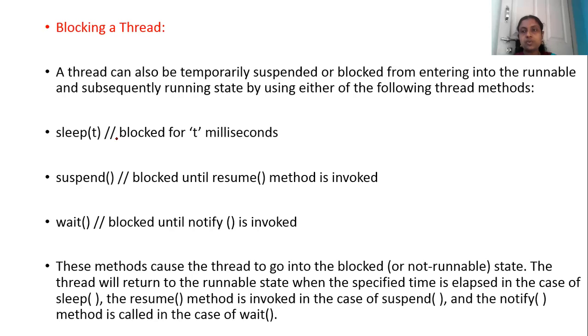In case you want to block, or temporarily suspend, the activity of your multitasking, then you can use three concepts. One is sleep, that means temporarily making it go to sleep mode so that other processes can run. Or suspend, which means blocking certain activity for a certain period of time, or wait, making it wait. When any priority-based activity enters, this has to be sent to wait so the other activity can perform its task. So these are the three methods available for blocking a thread: sleep, suspend and wait.